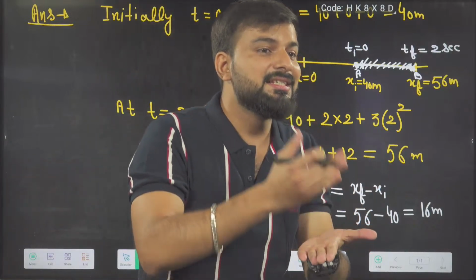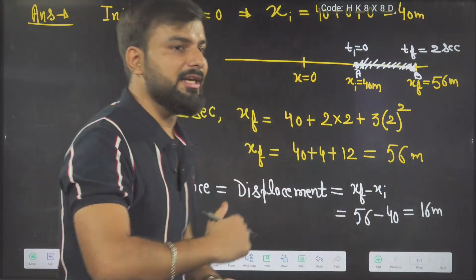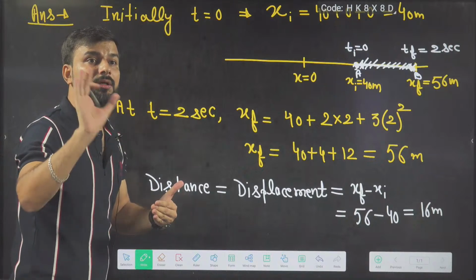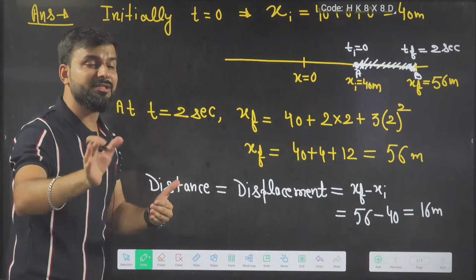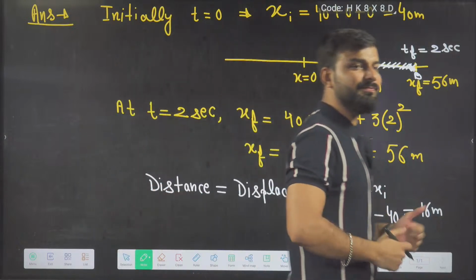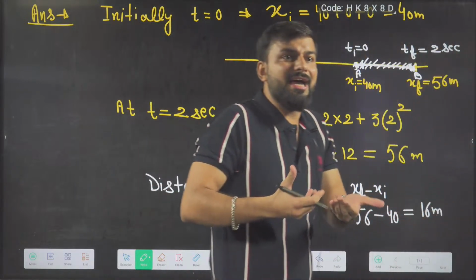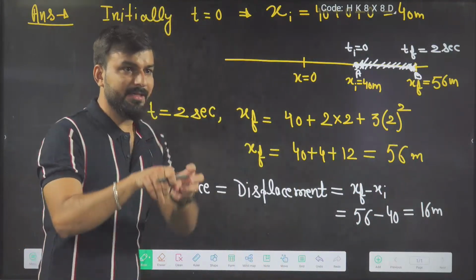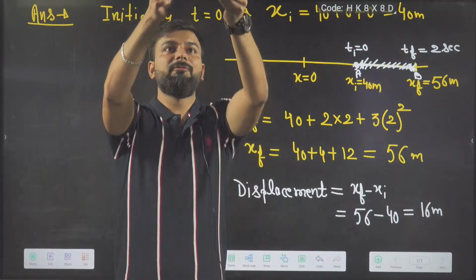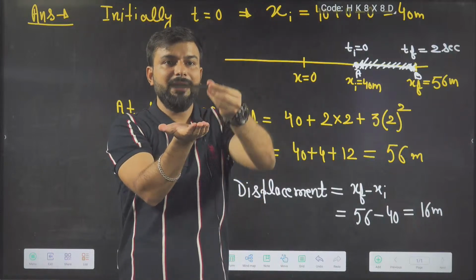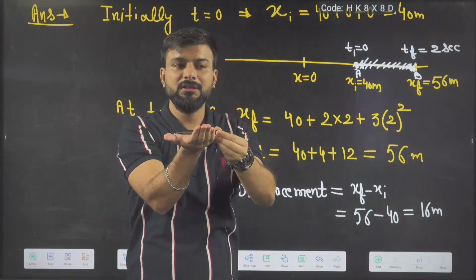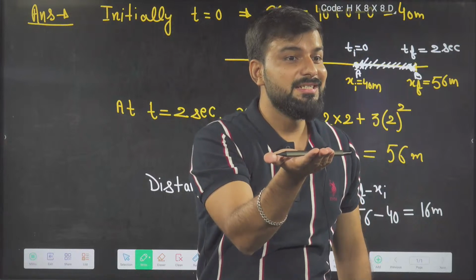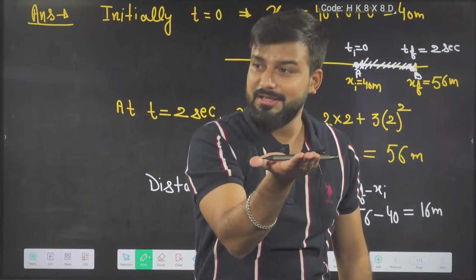When is distance equal to displacement? Listen carefully. When the object is not changing its path, imagine I'm going in a straight line, whatever distance I travel, the displacement will be the same. Imagine this pen: if I throw it upward and it comes down, displacement will be zero, but distance will not be zero.